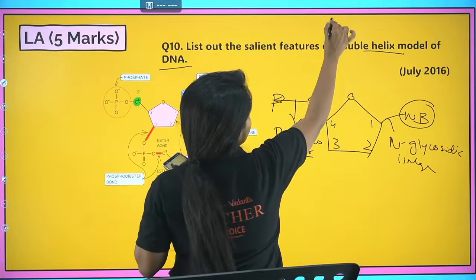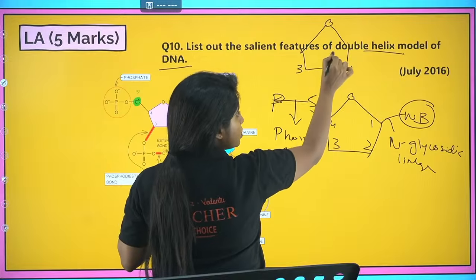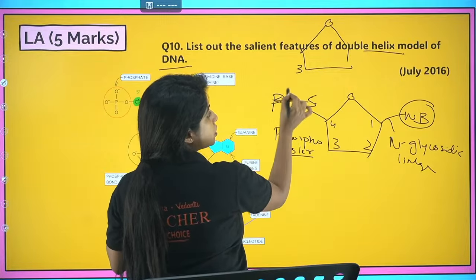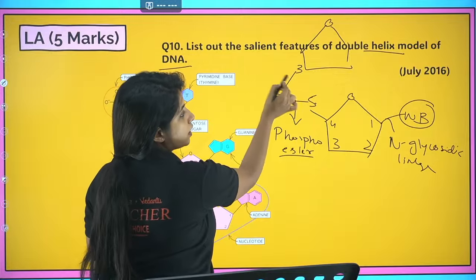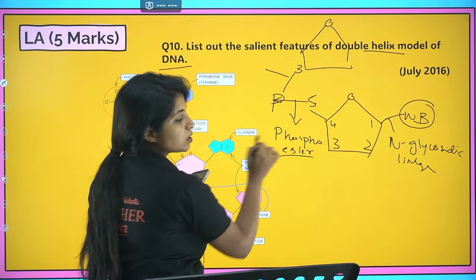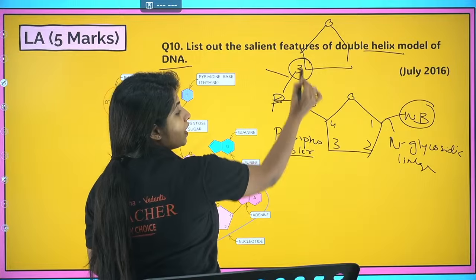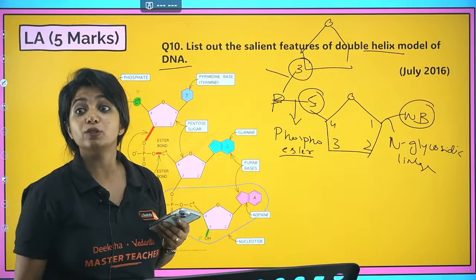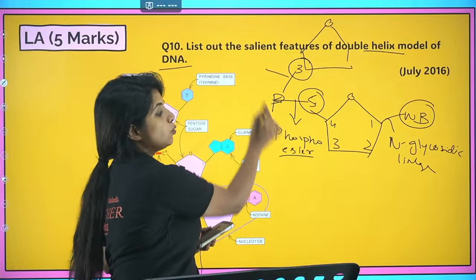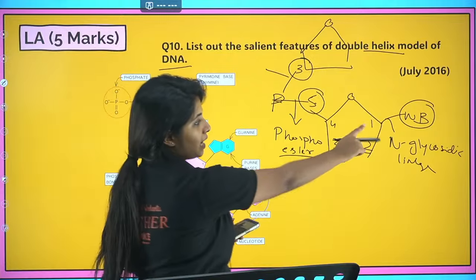Similarly, there will be another nucleotide. Suppose over here you have another nucleotide. Now the 3rd carbon of this nucleotide and the 5th carbon of the other nucleotide are joined to the same phosphate group. So here also there is a phosphoester bond, and here also. If you are asked what is the bond between the 3 and 5 carbon of 2 nucleotides, it is phosphodiester, because the ester bond is there 2 times. And this is the N-glycosidic linkage.